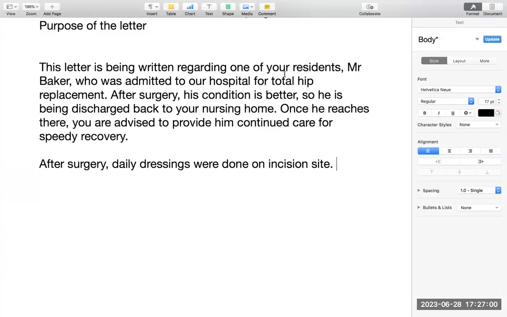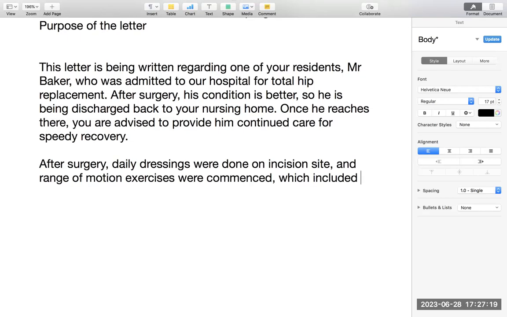Now try to write easy lines. Range of motion, stretching and strengthening exercises were commenced. So after surgery, daily dressings were done and range of motion exercises, again simple passive voice, were commenced, which included stretching and strengthening exercises. Even this is not important, but I know English, I want to gain marks.